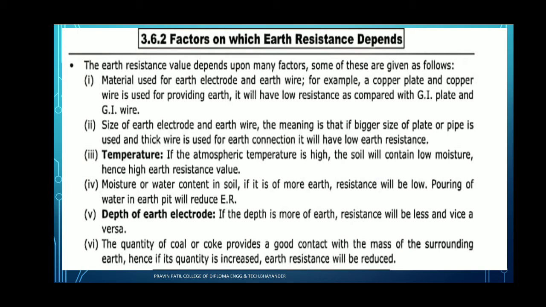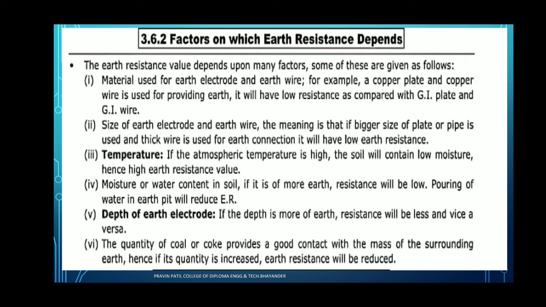Next, we have to see the factors on which the earth resistance depends. Earth resistance value depends upon many factors. Some of these are as follows. First, the material used for the earth electrode and earth wire, for example a copper plate and copper wire is used for providing the earth.